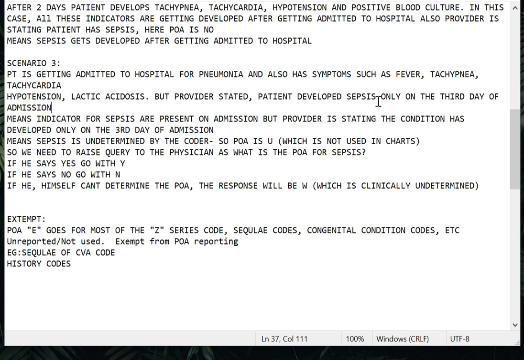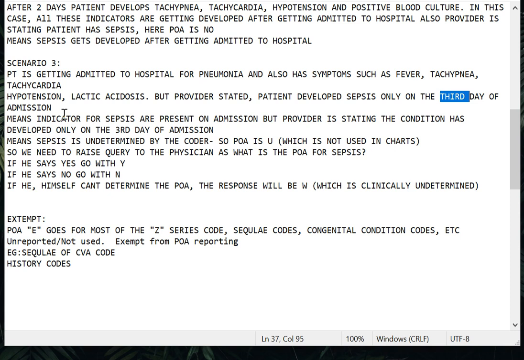Initially, while coming to the hospital itself, all the clinical indicators related to sepsis are clearly present, but the provider is stating that only on the third day of admission did this patient develop sepsis. So this is actually a conflict, because the symptoms are clearly mentioned on arrival, whereas the provider states it developed only on the third day. We ourselves can never arrive at a conclusion. The provider has clearly stated only after the third day.